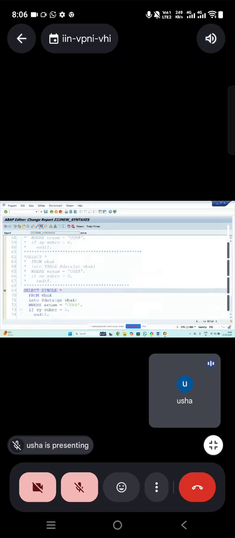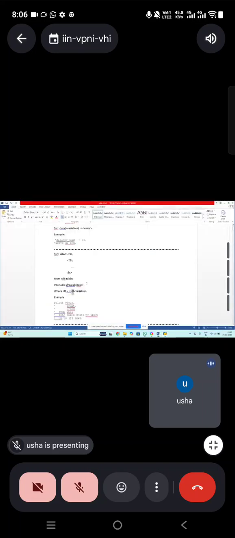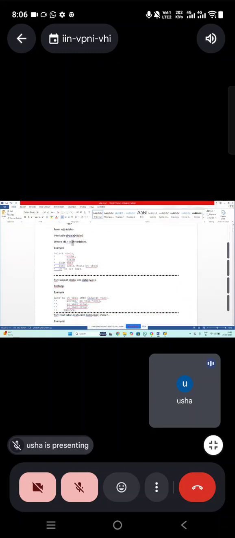And if you want a few fields, it's the same. Select the fields, single, fields separated by commas, into data work area. Is it clear? Yes. So these are all for inline declaration of our internal table and work area. The variable is shown, the internal table and work area also shown. Now what else do we have? This is select statements, how we do inline declaration in select, we saw that.